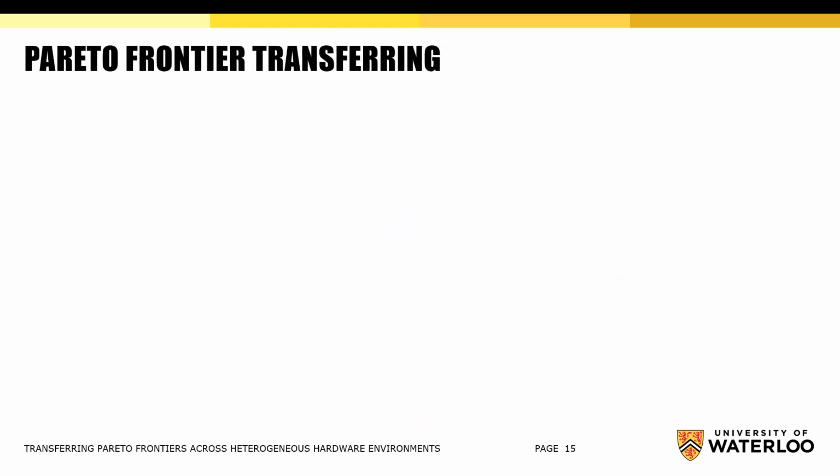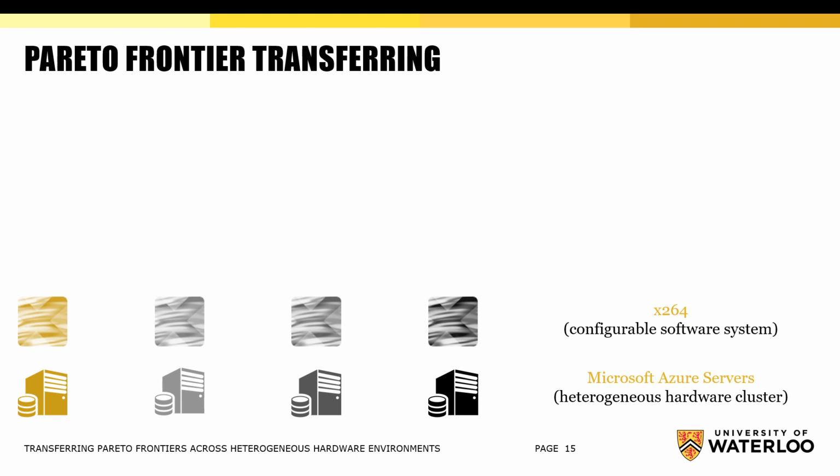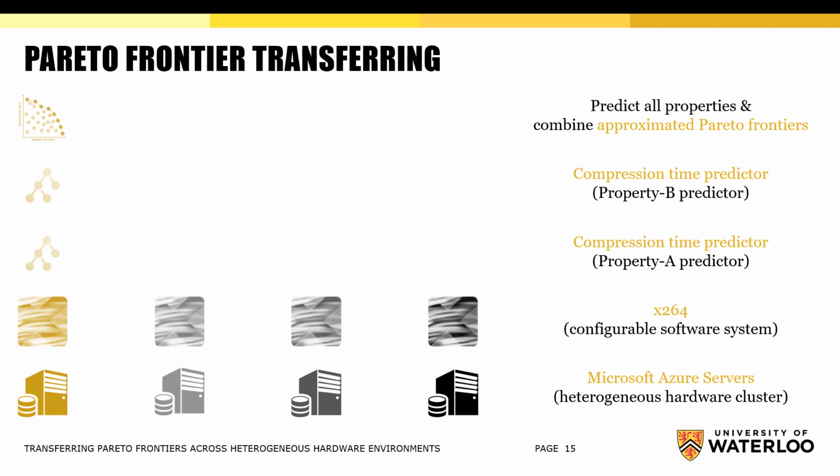So, how will the transferring process look in practice? Imagine that a user deployed a configurable software system across a heterogeneous hardware cluster. User trains an individual predictor for each analyzed system property and builds an approximated Pareto frontier on the source hardware platform. Next, user trains an individual transferer for each analyzed system property and each pair of source and destination platforms. Thus, a user can transfer property prediction results across hardware and build a transferred Pareto frontier for each platform.